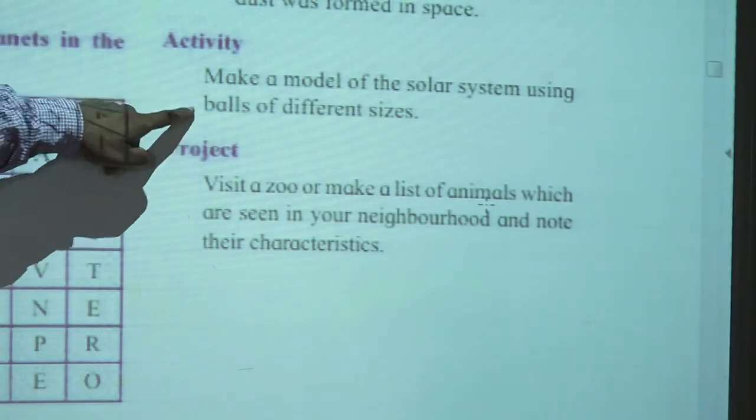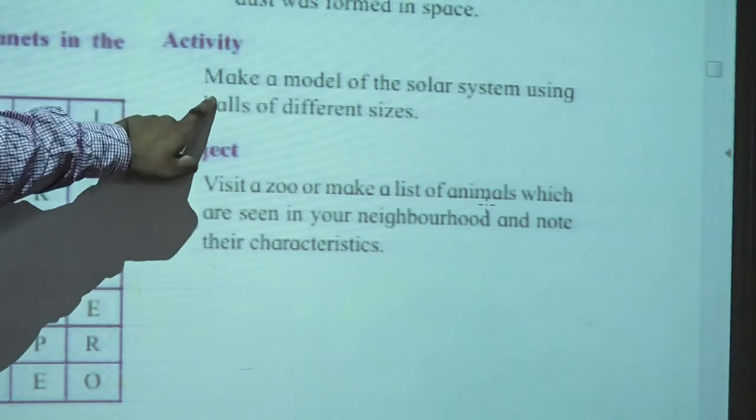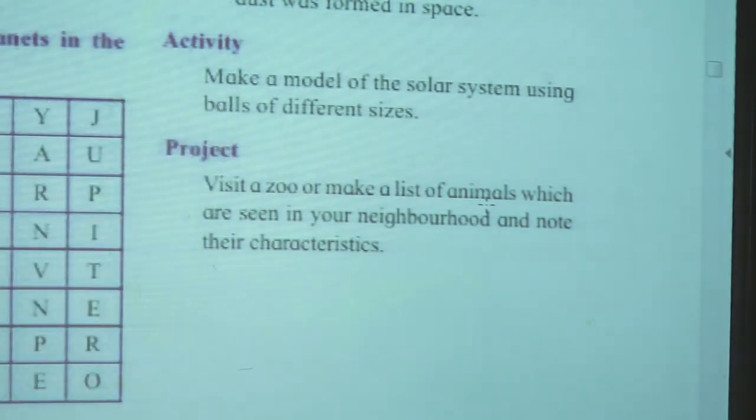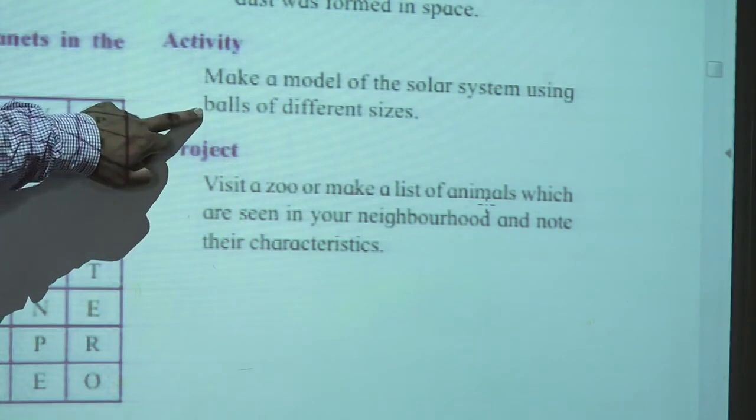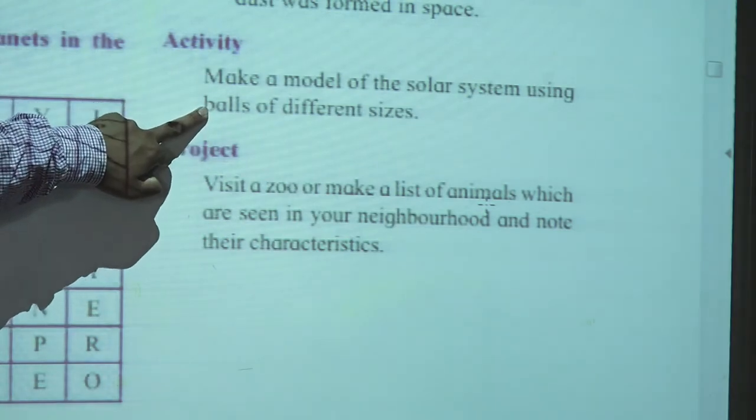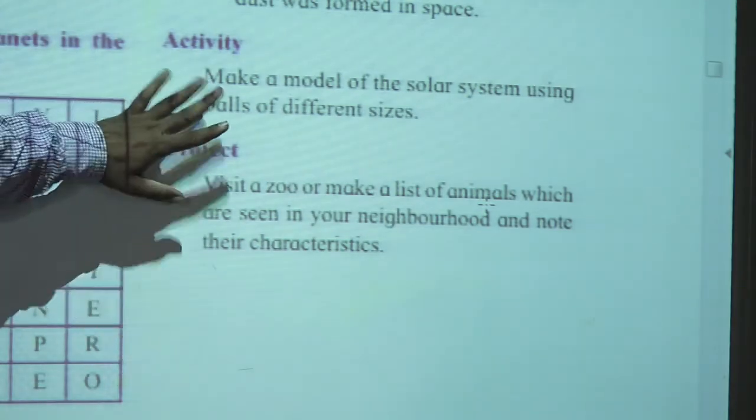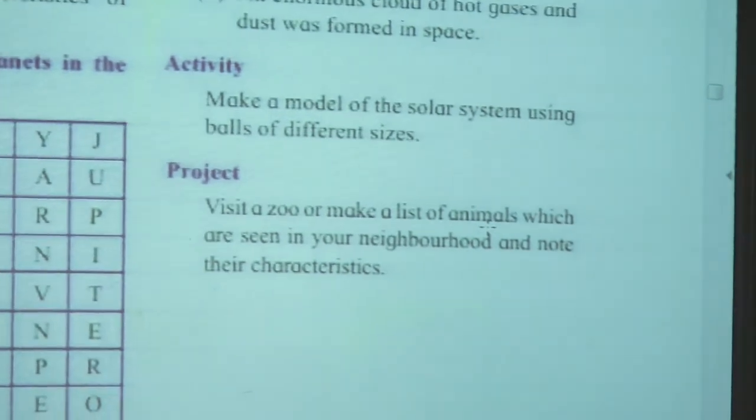If you are able to do it with the balls, that is very good. If not, then you definitely draw. Either make a model of the solar system itself, or draw the model of the solar system on a drawing sheet.